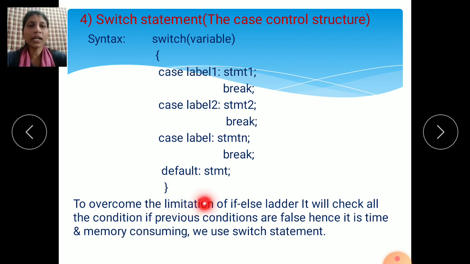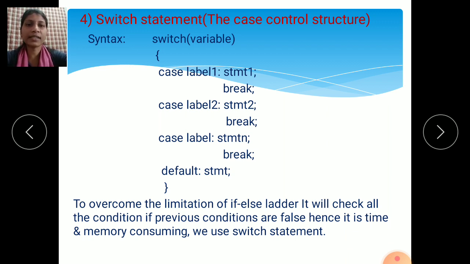Now, to overcome the limitations of the if-else ladder: the if-else ladder, or nested if, uses more than two conditions, and at a time we can use a number of conditions in it. But if there are a large number of conditions, it is very difficult to execute. The load is extra, so the program will not work properly. So if this type of case comes, then use the switch condition.